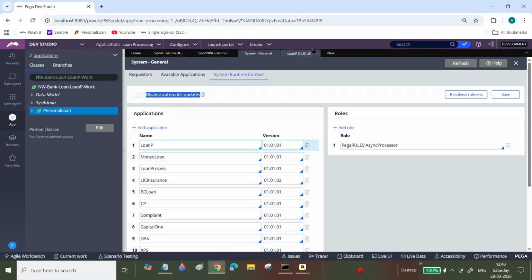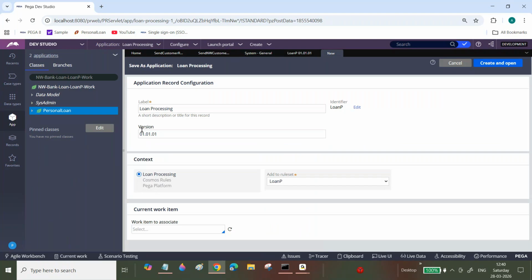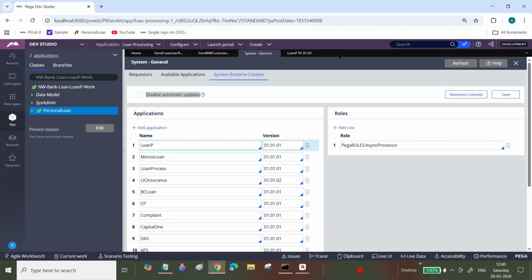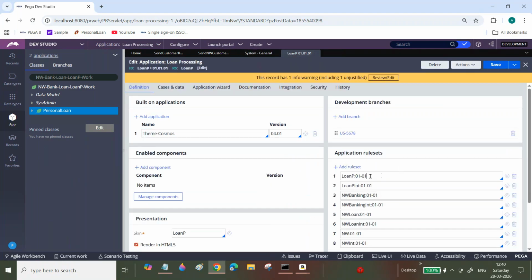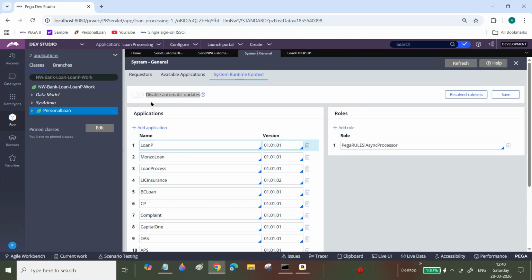Generally this is disabled automatically. If you are updating your application, for example, my job scheduler activity is available in 0102 version, and this application version is 010105, will it update this runtime context automatically? No, right? So people enable this, and then here you can check whether your application is pointing to the correct version or not. You need to verify that.